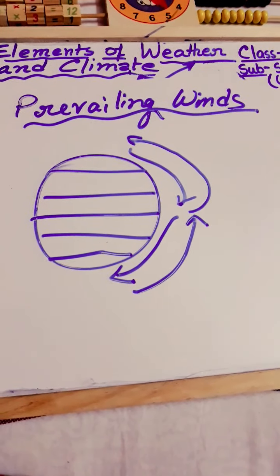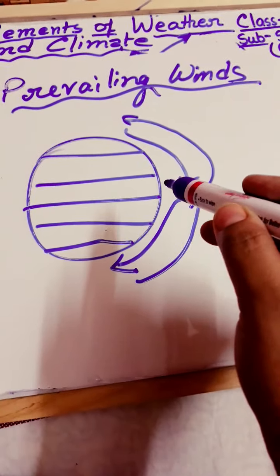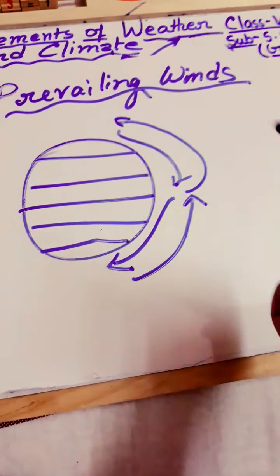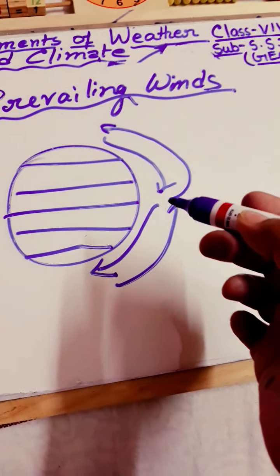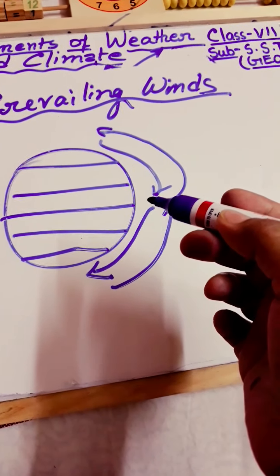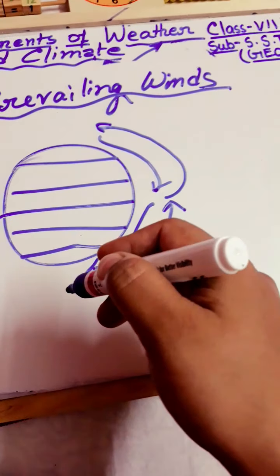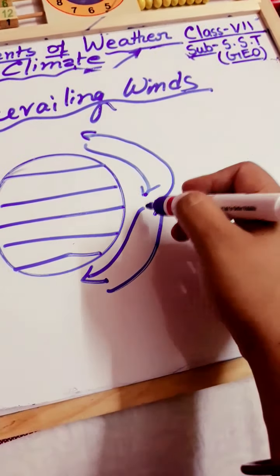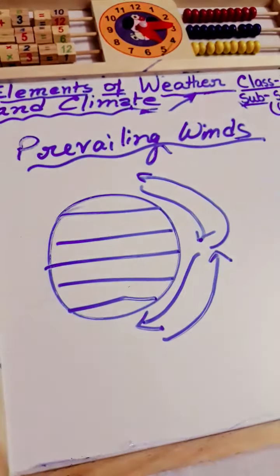places. So prevailing winds blow from the hot regions of the earth like the tropics to the cold areas of the earth like the temperate, or you can say polar region, and from the cold areas back to the hotter regions. Winds from warm regions increase the temperature of the cold places they blow into, and winds from the cold region reduce the temperature of the hot places they blow into. So this is known as the prevailing winds.